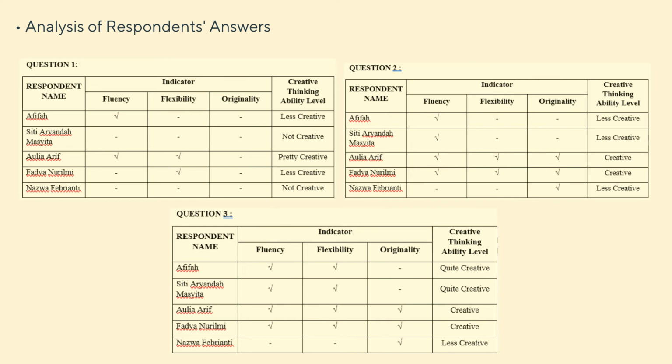In question number 2, there are 4 students who met the fluency aspects, 2 students met the flexibility aspects, and 3 students met the originality aspects. There are even 2 students who fulfill creative thinking abilities. In question number 3, there are 4 students who meet the fluency and flexibility aspects, and 3 students meet the originality aspects. In fact, there are 2 students categorized having creative thinking abilities.